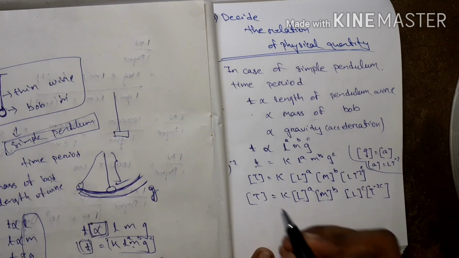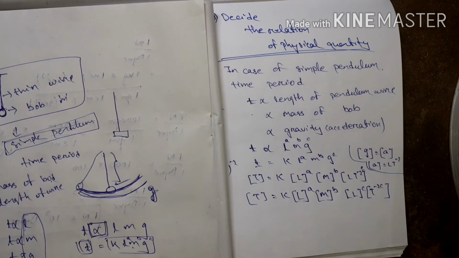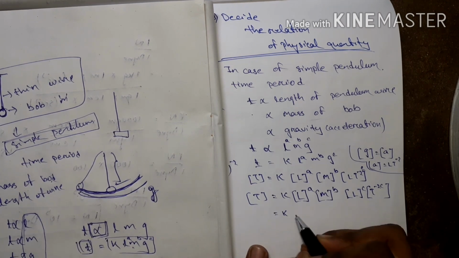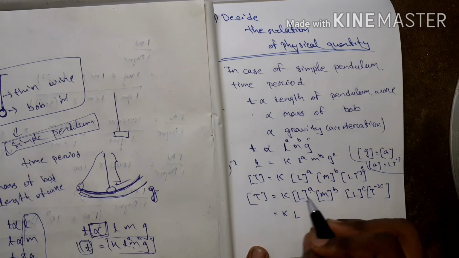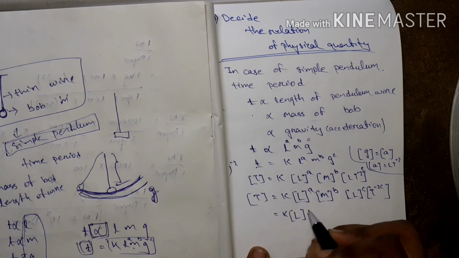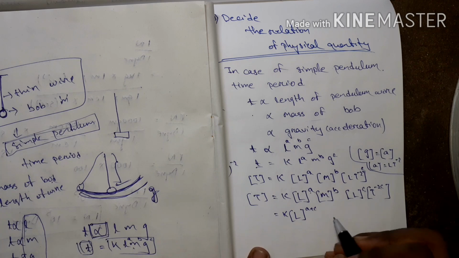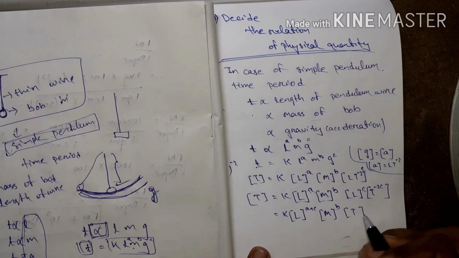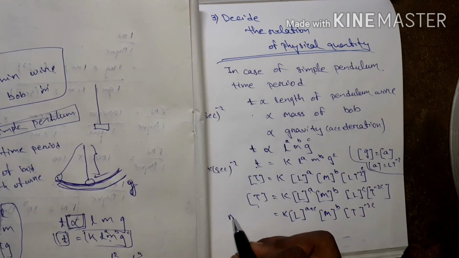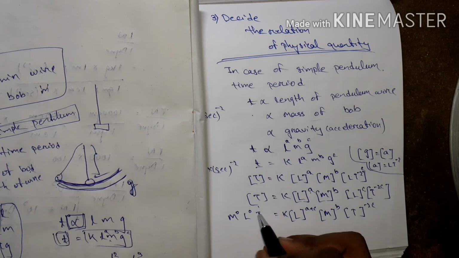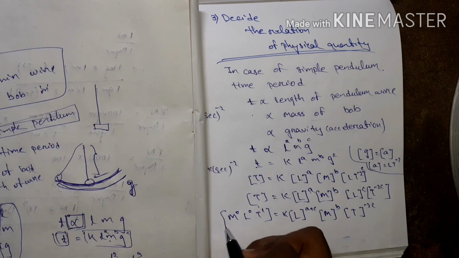Then I can write K into L having a and c. If I multiply this, L to the power a plus c, M to the power b, T to the power minus 2c, and it equals M0, L0, T to the power 1.